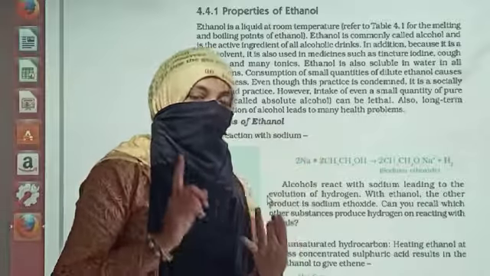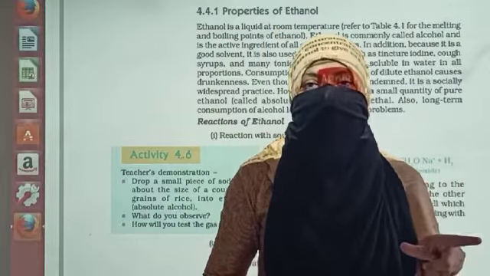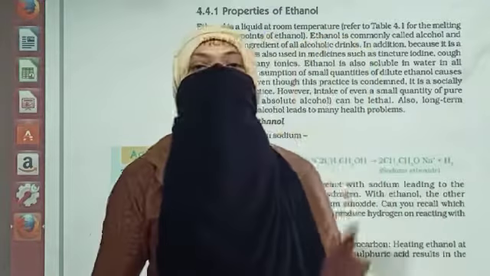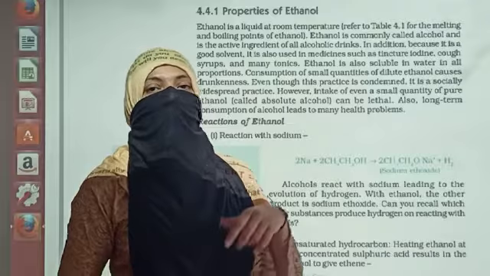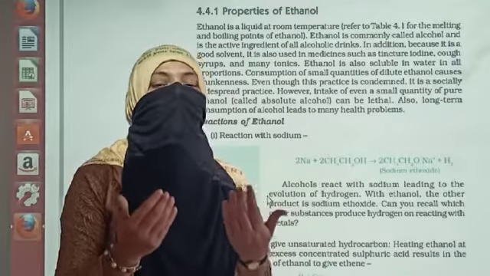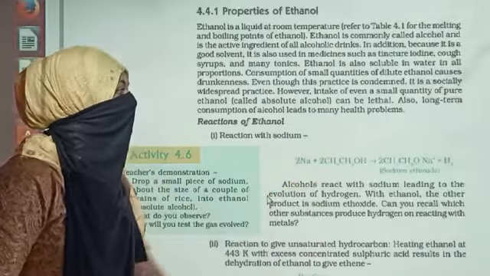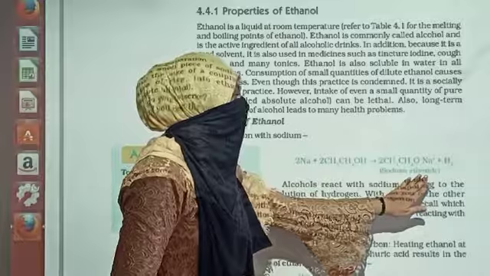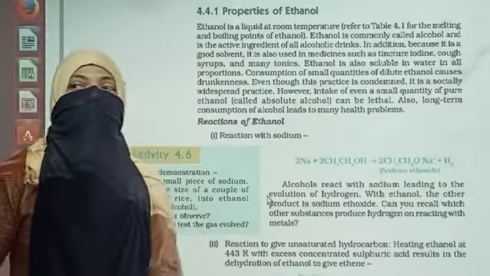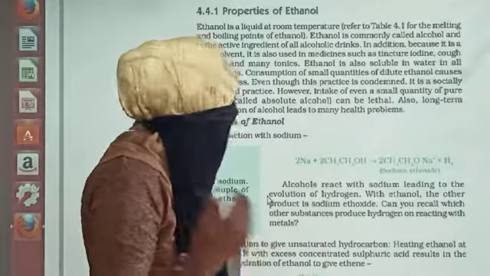Reactions. Let me tell you, when we talk about the reaction of ethanol, it is the same as the acids. What are the acids doing? Acids are liberating H plus ions. Similarly, ethanol is also liberating the H plus ion. What does it mean? It possesses acidic characteristics. As we are able to see, sodium plus ethanol gives you sodium ethoxide. When it gives sodium ethoxide, it liberates hydrogen gas. It means that it possesses an acidic type of character.